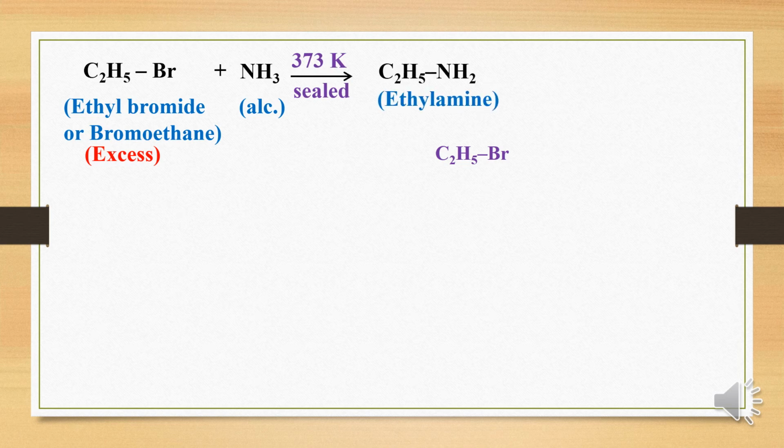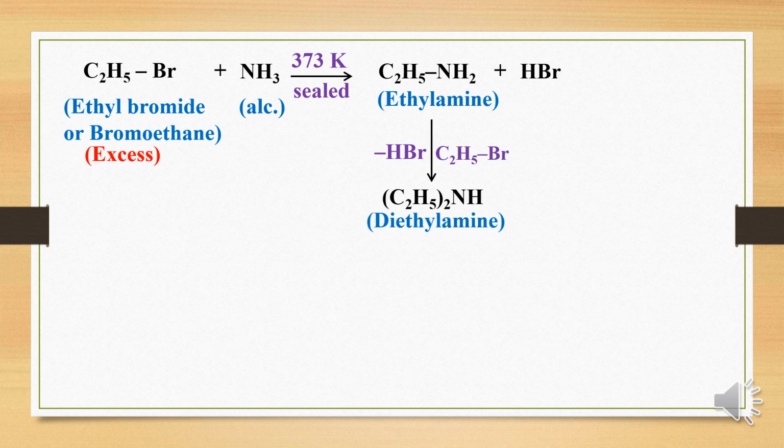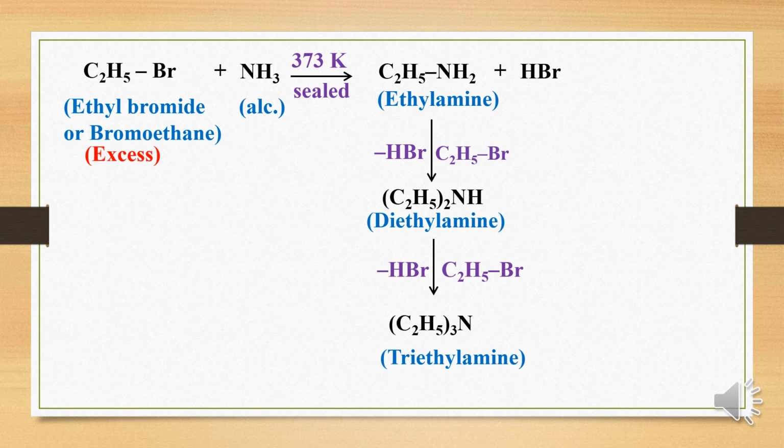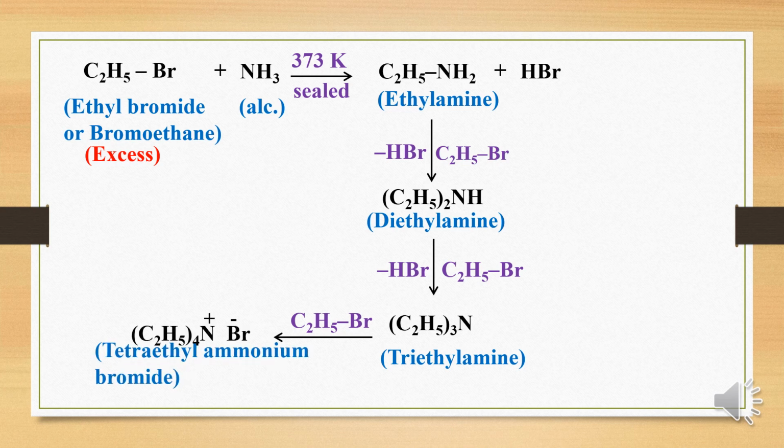There is a formation of primary amine, that is ethylamine, which acts as a nucleophile like ammonia. It further reacts with another molecule of alkyl halide like C2H5Br, and there is a formation of secondary amine, that is diethylamine, which further reacts with another molecule of alkyl halide, and there is a formation of trialkylamine, that is triethylamine, which further reacts with another molecule of alkyl halide. There is a formation of quaternary ammonium salt, that is tetraethylammonium bromide.